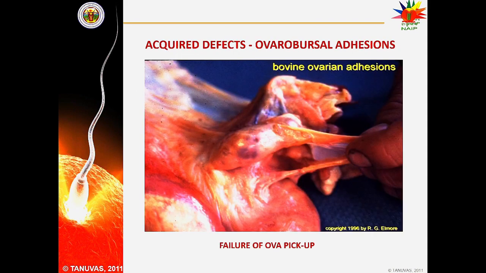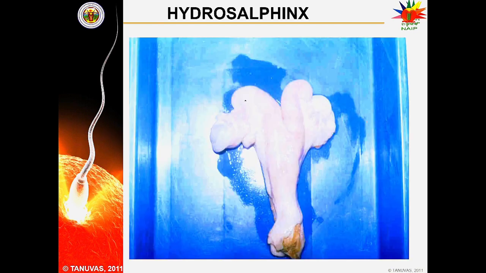The second is acquired defects. These defects are ovarobursal adhesion, that is the ovary is adhered to any part of the body, so there will be no release of the ovum. Other reason may be hydrosalpinx. What is the meaning of the term hydrosalpinx? So these are the fallopian tubes of the cow uterus.